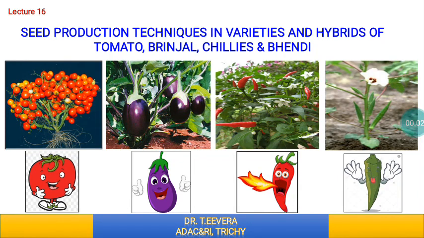Good morning. Today we are going to discuss seed production techniques in varieties and hybrids of tomato, brinjal, chilies and bendi. These crops are very important, and are also considered low volume, high value materials. Almost all the private companies are concentrating on hybrid development, seed production and distribution for their income generation purpose, because it's a highly valued material.